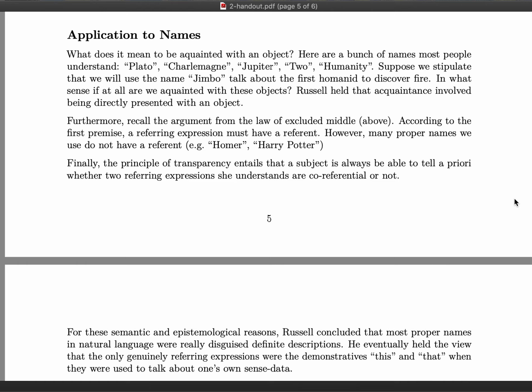For instance, when we use the name Aristotle, we might have the description in our heads of the student of Plato, or the teacher of Alexander the Great.